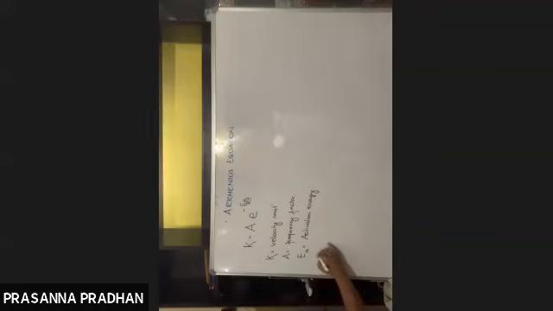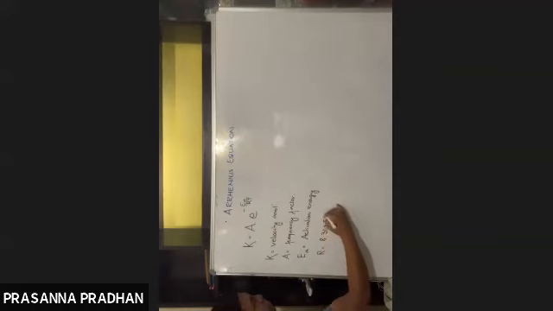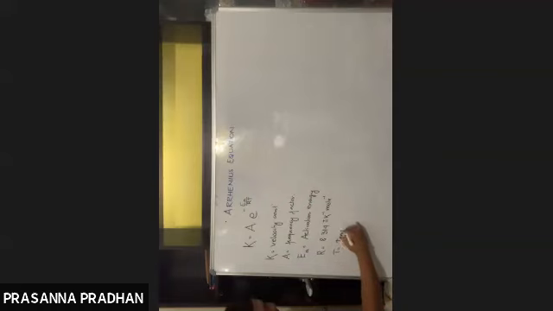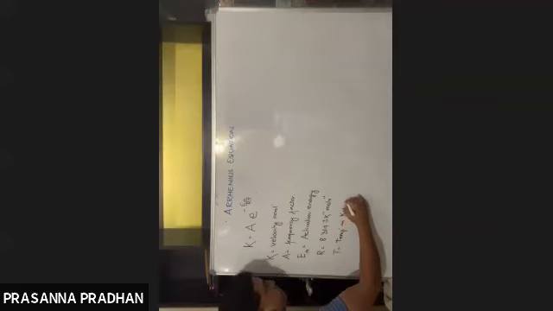What is R? R is the universal gas constant, and what is the value in energy? 8.314 joule per Kelvin per mole. And T is the temperature in Kelvin.